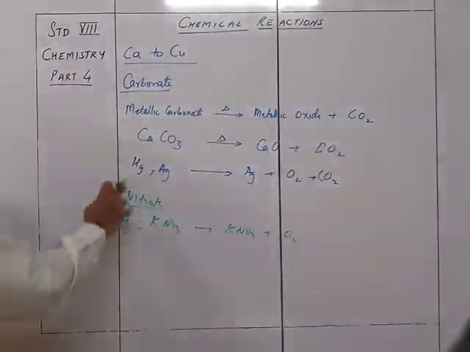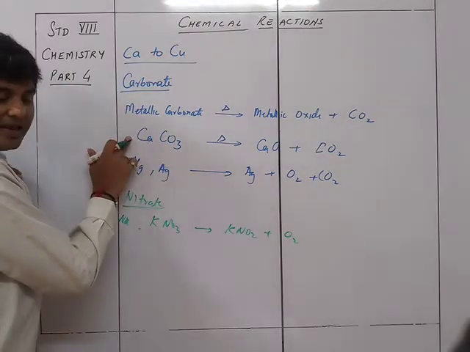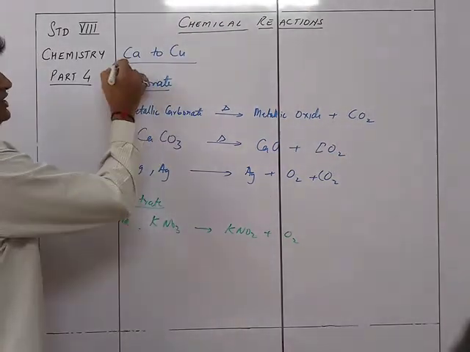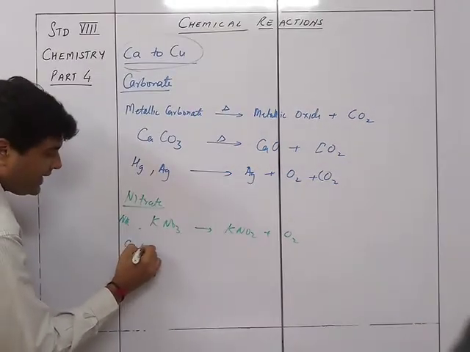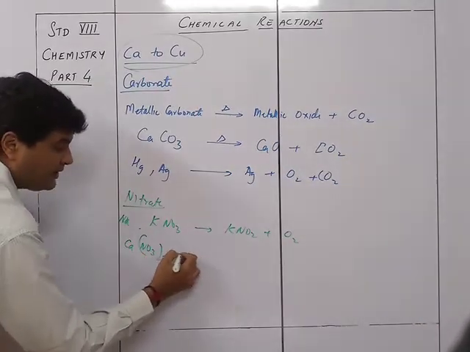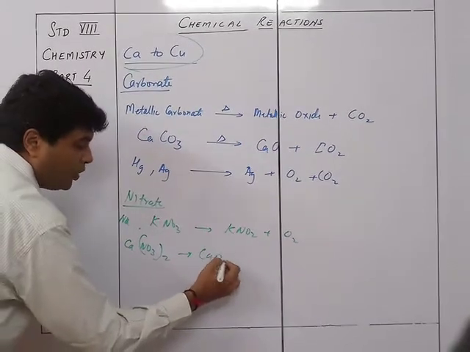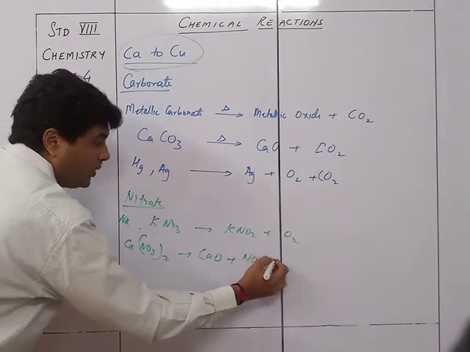But lower down, that is from calcium to Cu, what will happen? Calcium nitrate, Ca(NO3)2, is going to give me CaO plus NO2 plus O2.